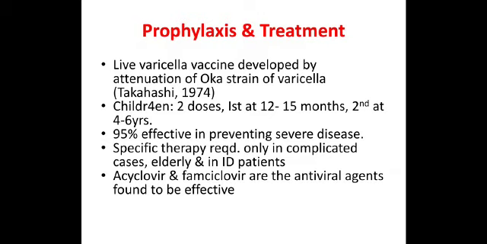It is an extremely effective vaccine. Post vaccination, some may develop rash only in elderly or complicated conditions, immunocompromised conditions only, due to the vaccine strain. At that time the treatment would be acyclovir or famciclovir.